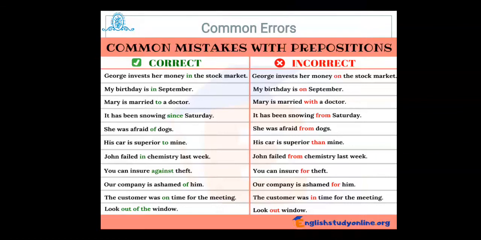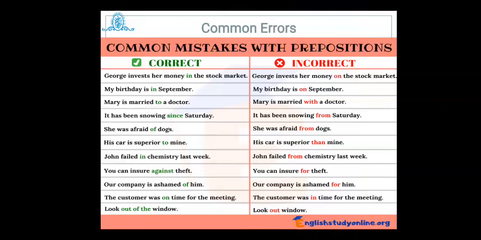Mary is married to a doctor. We cannot say with a doctor. It has been snowing since Saturday. We cannot say from Saturday. She was afraid of dogs. Many times, being regional speakers, we say she was afraid from dogs. So it is incorrect English.